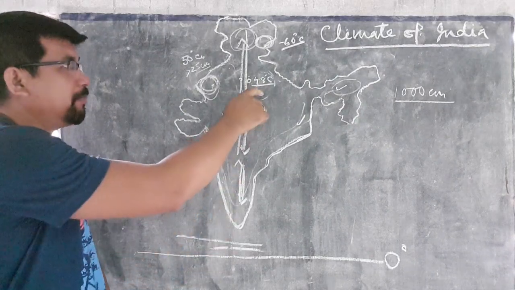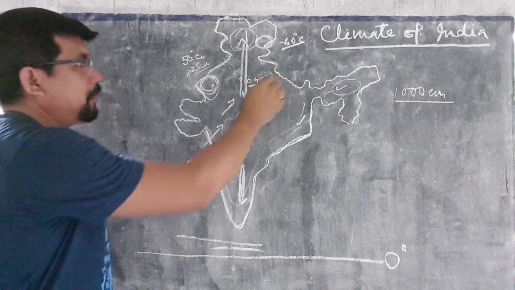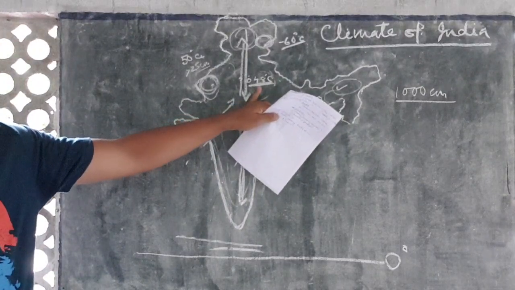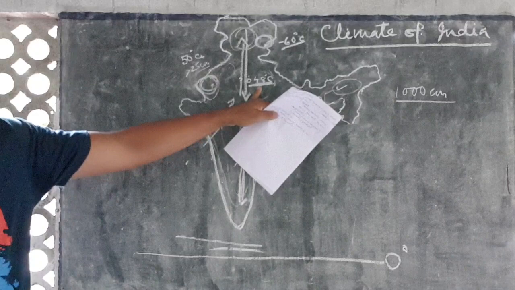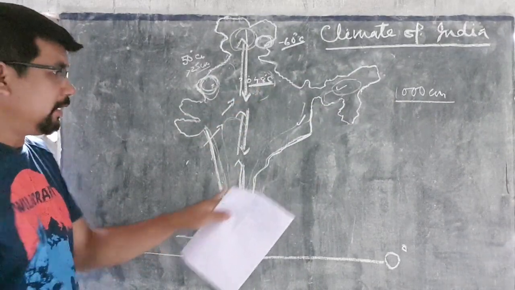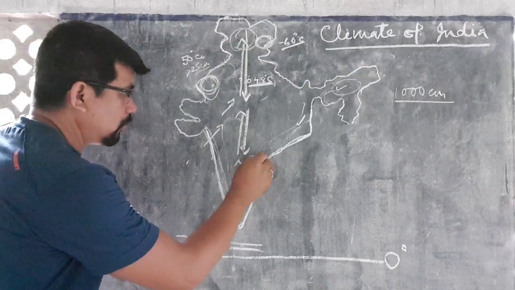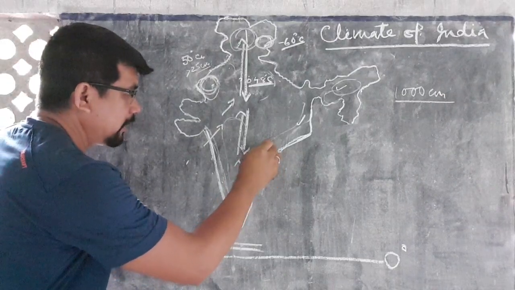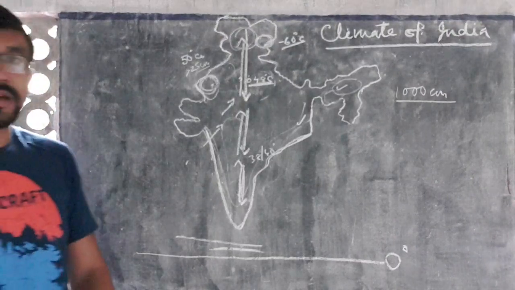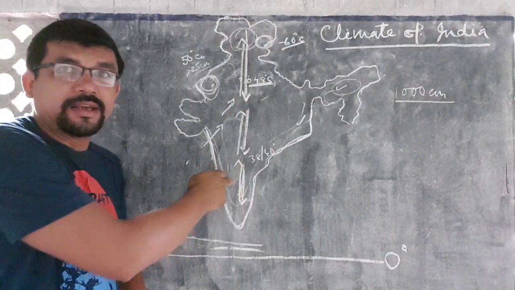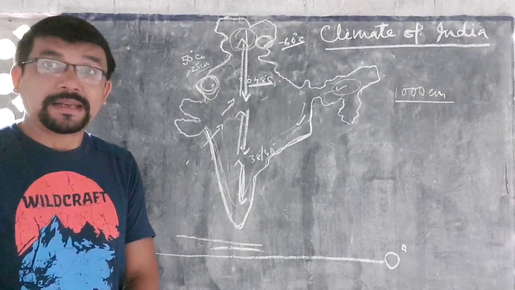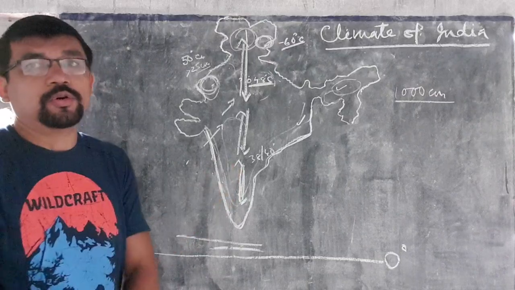Therefore, in summer Delhi experiences sometimes nearly 48 degrees Celsius, but in the southern part of India, nearly 38 to 40 degrees Celsius. Temperature is naturally high here, but in general it is low.